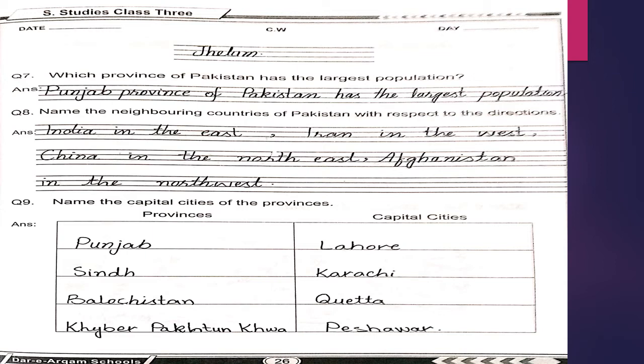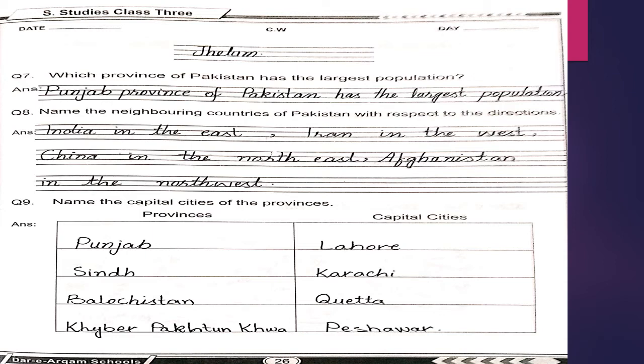Number 8 question is name the neighboring countries of Pakistan with respect to the directions. And the answer is India in the east, Iran in the west, China in the northeast, and Afghanistan in the northwest. Next is question number 9. Name the capital cities of provinces.